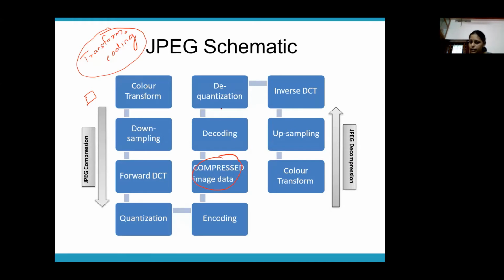Now, if you perform these steps in reverse, you'll get the decompressed image. The opposite of encoding is decoding. The opposite of quantization is dequantization. Instead of forward DCT, you have inverse DCT. Instead of downsampling, you have upsampling, and you have color transformation. If you perform these steps in reverse, you're actually doing decompression. These are the steps which are part of JPG compression and decompression. You need to study what happens in each step in detail.